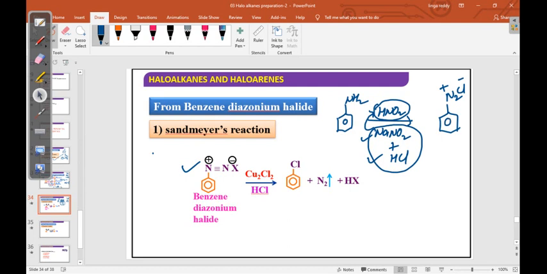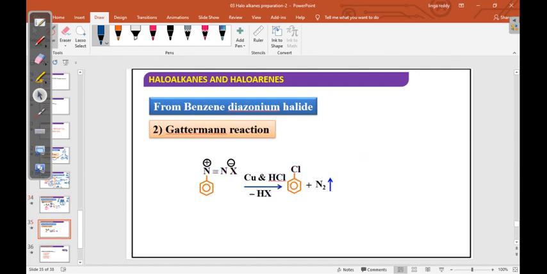This benzene diazonium chloride is more stable due to resonance. From this benzene diazonium chloride we can prepare n number of compounds. In that, the important reaction we are discussing here is the Sandmeyer reaction. In the Sandmeyer reaction we are using cuprous. How to remember? See, one is Sandmeyer, and one is Gattermann, which comes next. Similar reactions. In Sandmeyer, S is there. Here we are using cuprous chloride plus HCl. Then we get chlorobenzene. Byproducts are nitrogen and HX.